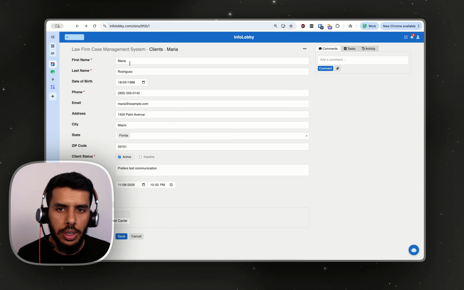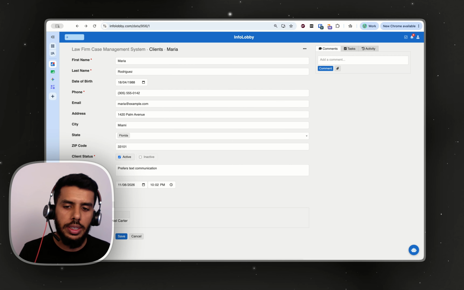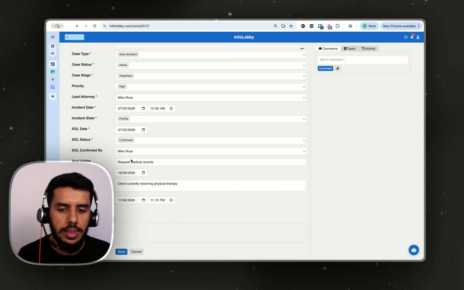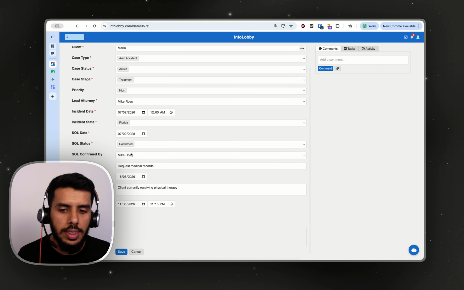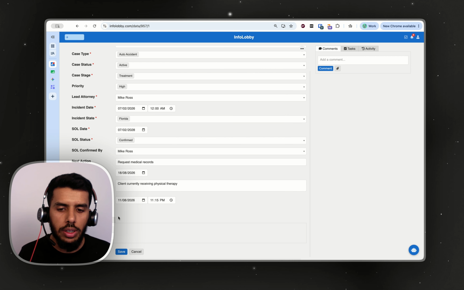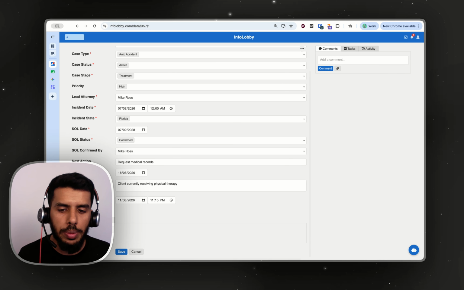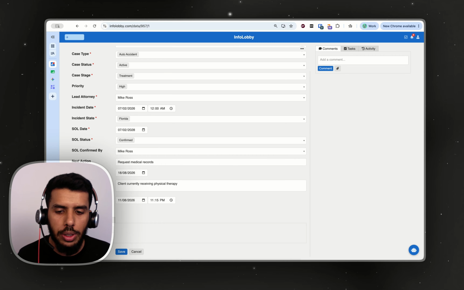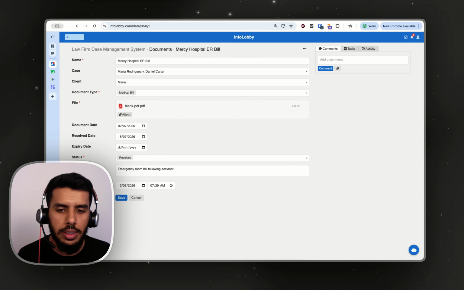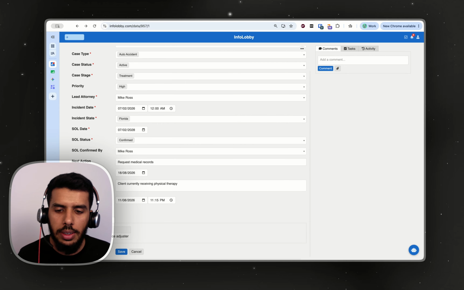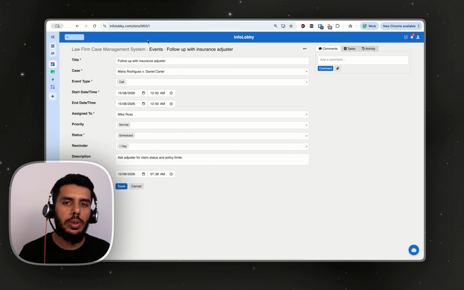Or you can go into the clients, and under the clients, you'll find all the associated cases for that client. I click open and you find the entire case information. Now, the same concept applies for documents and events. So you open a case, all the related documents and all the related events can come in here. So in document, I've got an ER bill here. That is great. If I go back, in the events, I've got a follow-up requirement.